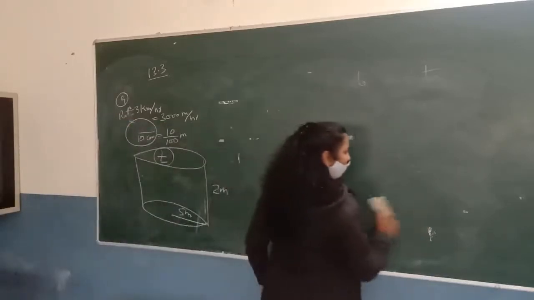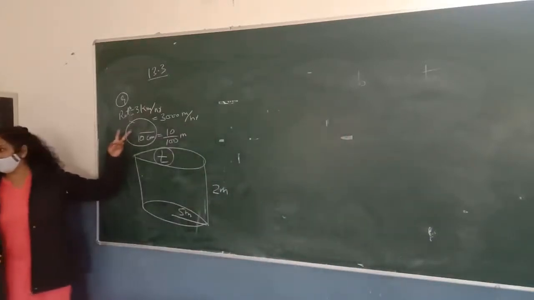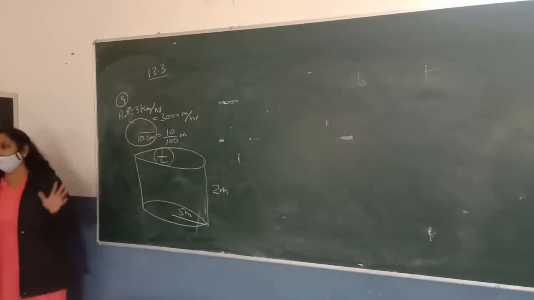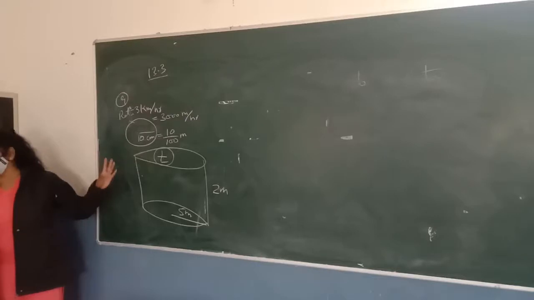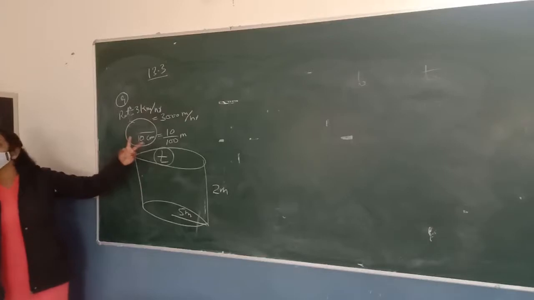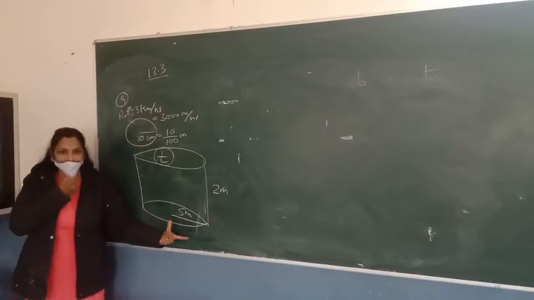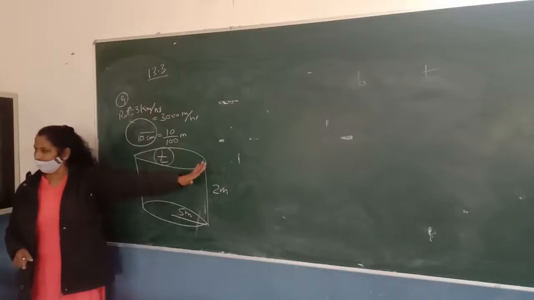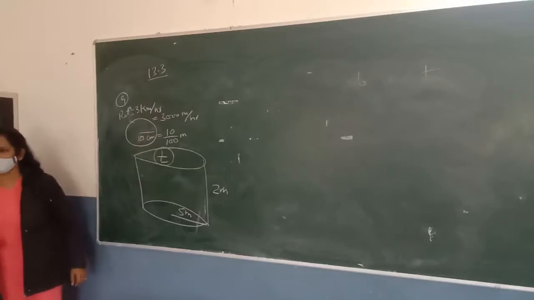So first you have to write all the values which are given in the question, like what is the radius of the circular pipe. The question of this type can be of 3 marks, it can be 4 marks, now it can be 5 marks, because now in maths you have 5 mark questions. So you have to write all the values which are given in the question, like what is the radius of the circular pipe, what is the rate of flow of water, what is the radius of the cylinder, what is the depth of the cylinder. So first you have to write all the values before starting the question. सबसे पहले ये लिखना है, उसके बाद आगे का सॉल्यूशन आपने करना है, ओके, बिफोर स्टार्ट.